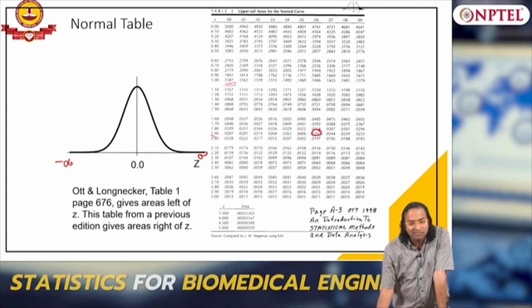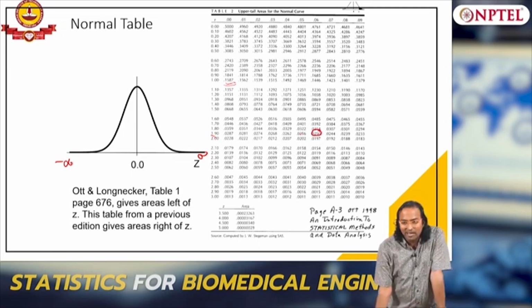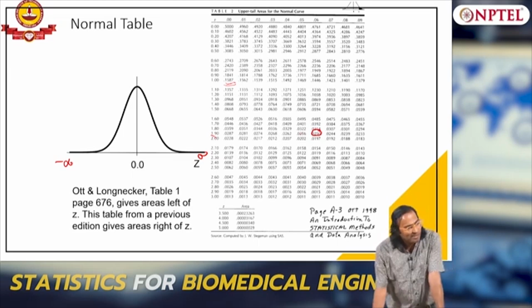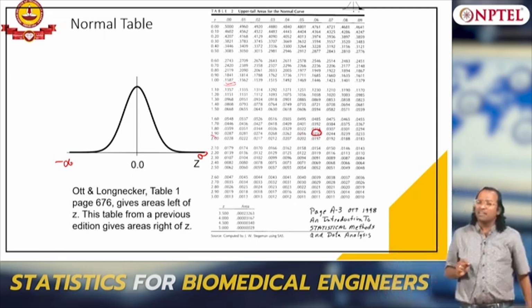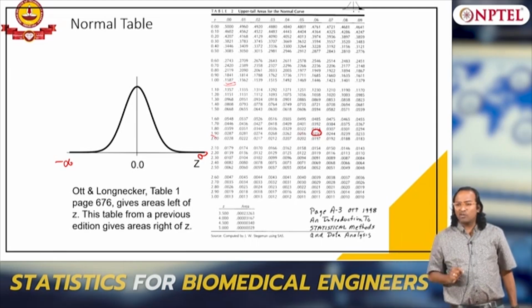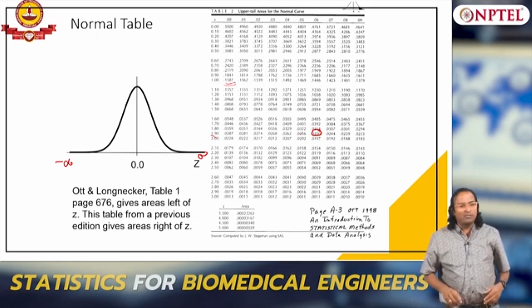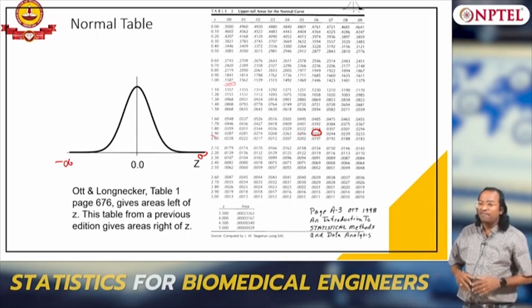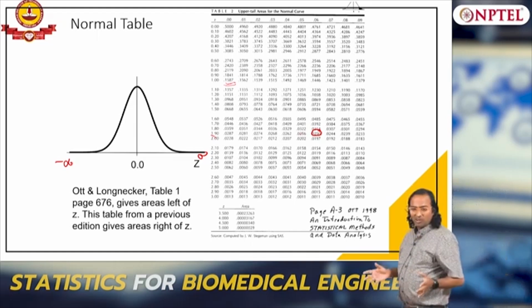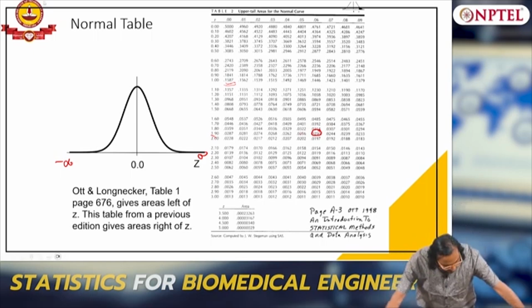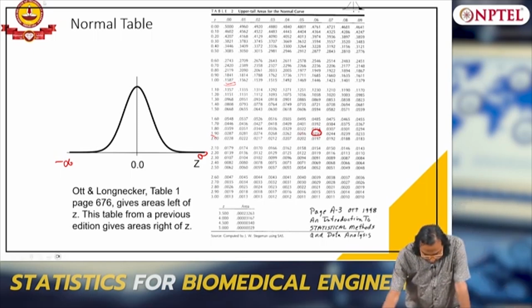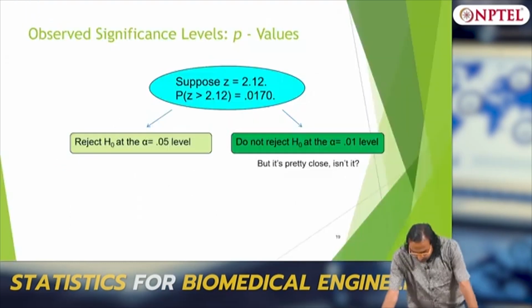Where is 10? 10 is not even there in this table, and of course it is not 100%, it will be a very small value. Alpha will be very small, or the probability with which you can reject will be very high. So what we call that is the p value of a test.